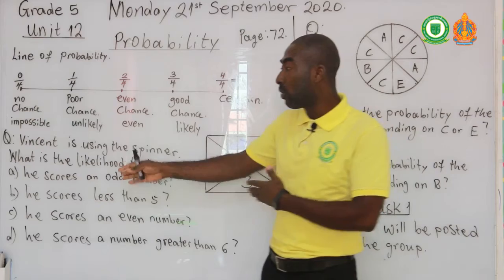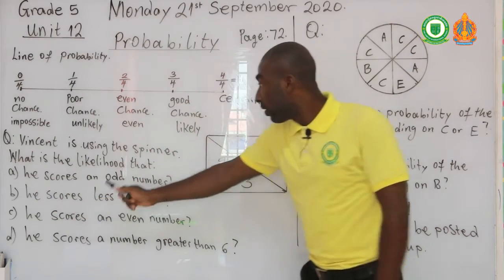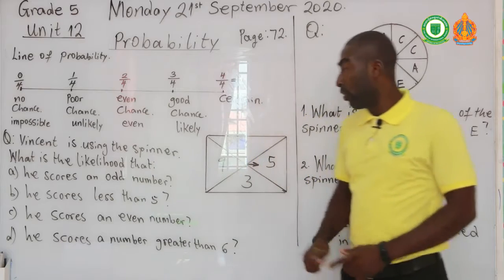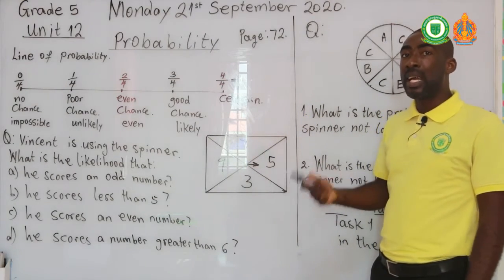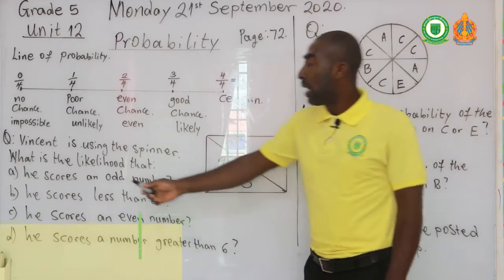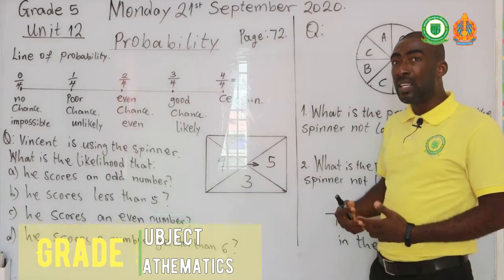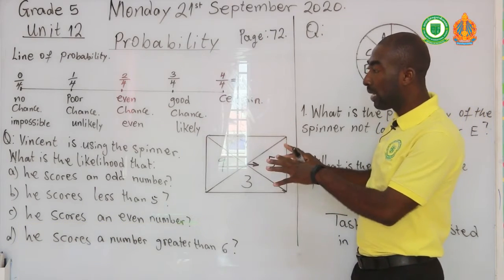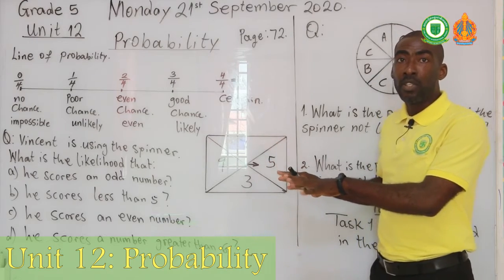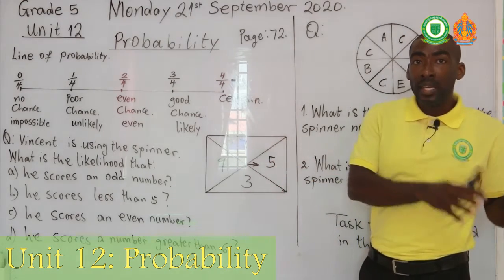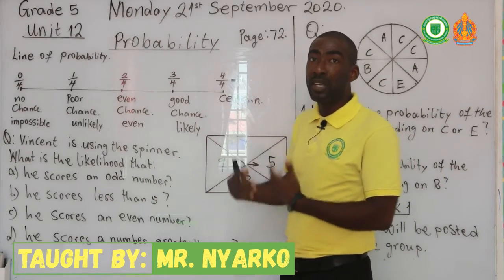What is the likelihood that A, he scores an odd number? So on this spinner, when he spins it, what is the likelihood that he's going to score an odd number? This is another stage of probability where you are not supposed to just look at your spinner and come out with the answer. You need to apply certain knowledge that you have acquired before, and that is odd numbers. So first you need to understand odd numbers.